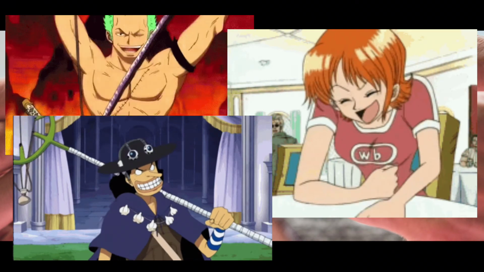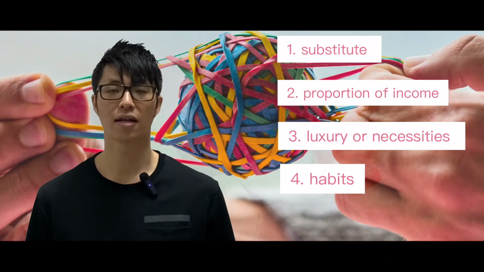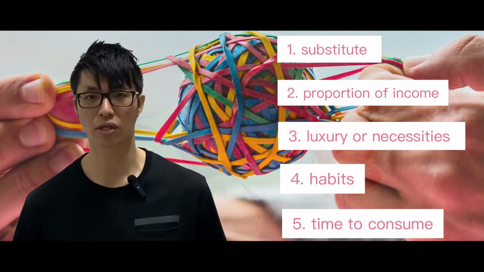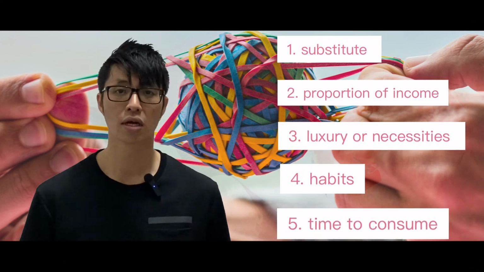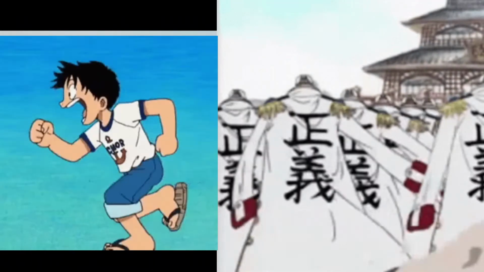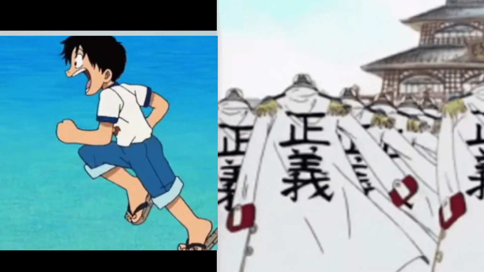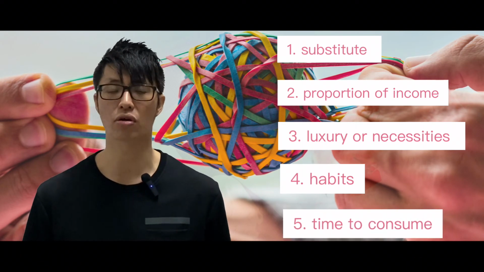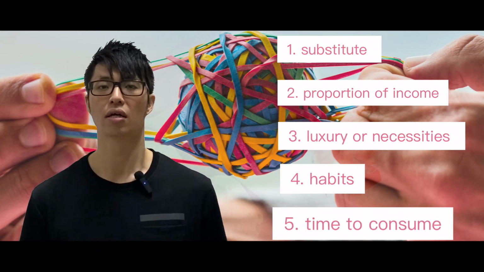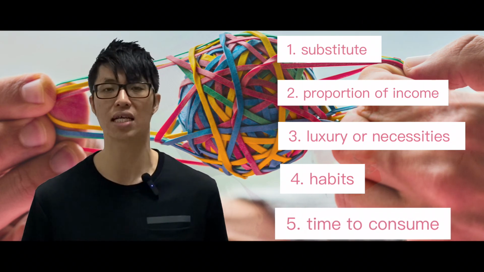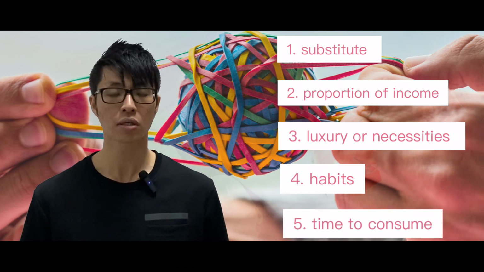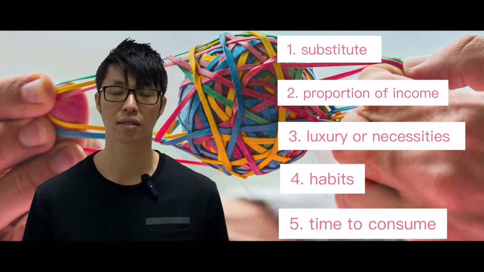They become more elastic. And the last one will be the time to consume. The time to consume depends on longer time to consume or shorter time to consume. If you have shorter time to consume, for example, Luffy, when he sees a lot of Navy, he has to run regardless of how powerful he is, because he cannot fight so many army. So what does he do? He has lesser time to consume. In this scenario, he will be less responsive to the price changes, or the consumers will be less responsive. They will be inelastic to the price changes because he has no choice but to run. No time to think about choices.